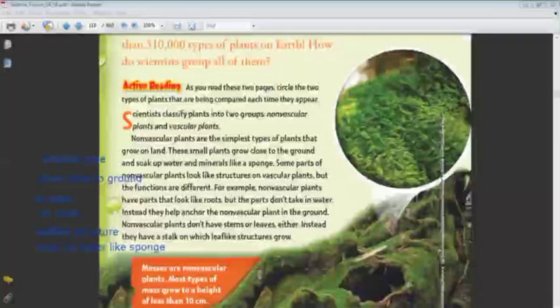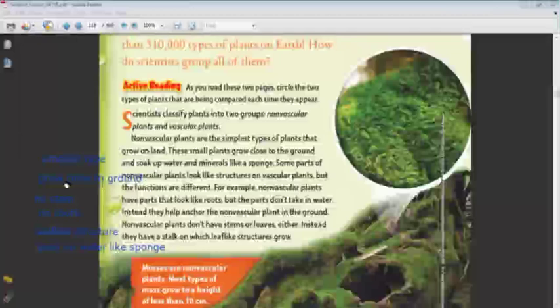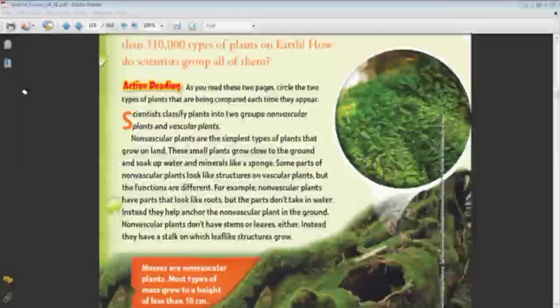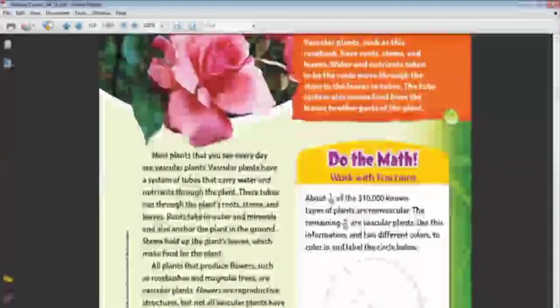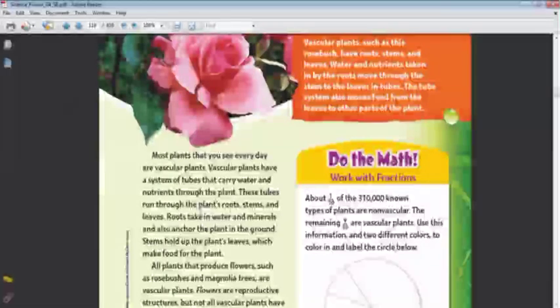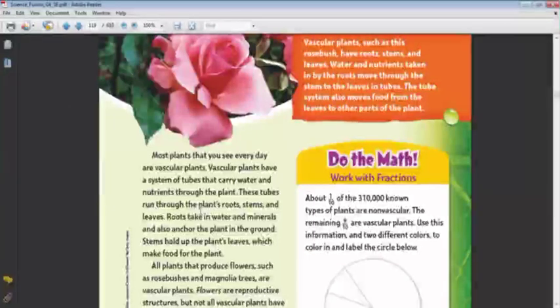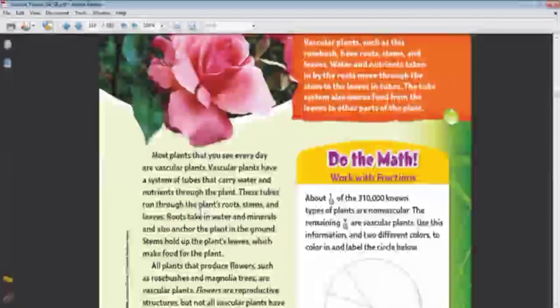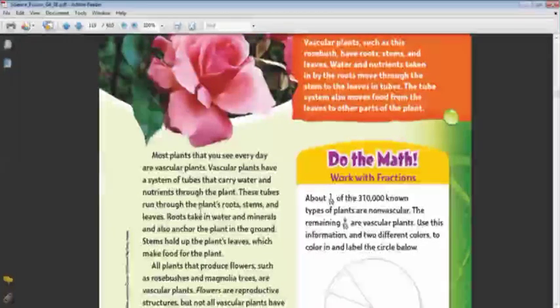Right. Let's turn the page to know what are the other types of plant. This is the non-vascular plant. We will talk about the other group of plant, which is vascular plant. This type of plant contains inside it a tube system that can carry water and the nutrients through the plant. So inside it, there are smaller tubes inside the plant that can transport water and the nutrients through the parts of the plant.